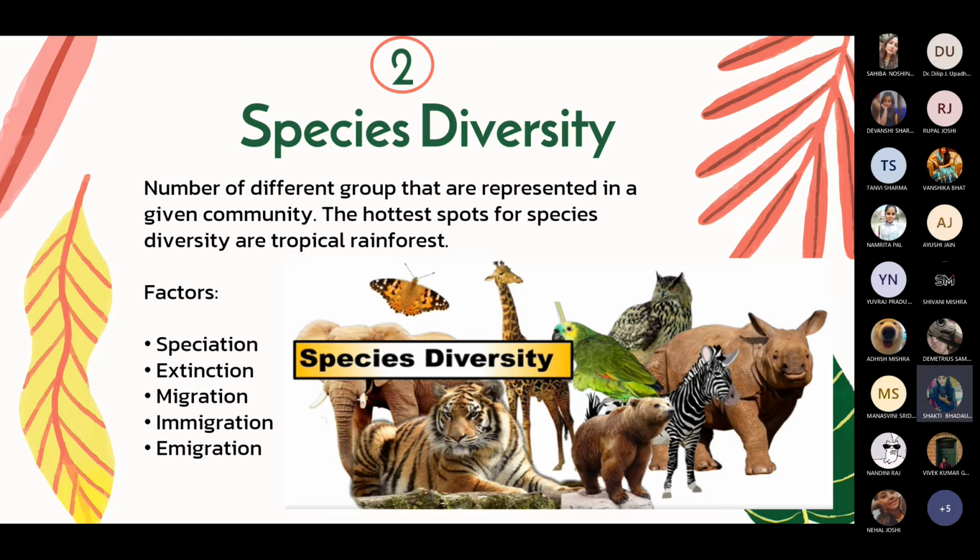Thank you. So next is the species diversity. It is the number of species that occur in an ecosystem. The factors affecting species diversity are extinction, migration, speciation, immigration, and emigration. The tropical region has the highest species diversity, which declines as we move towards the poles. The hottest spot for species diversity is the tropical rainforest.